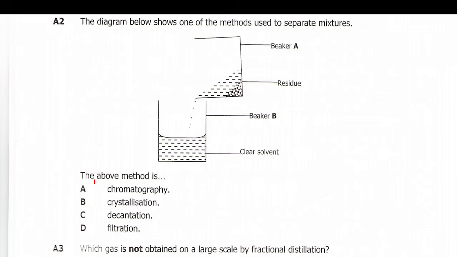So let's look at the question. The above method is A, chromatography, no.